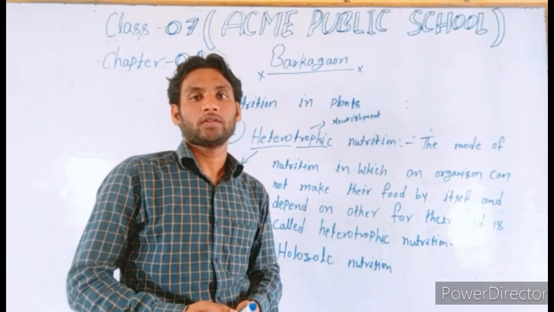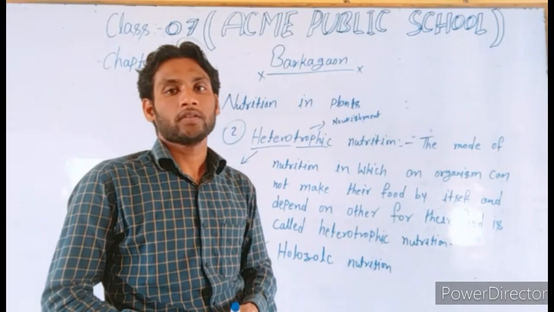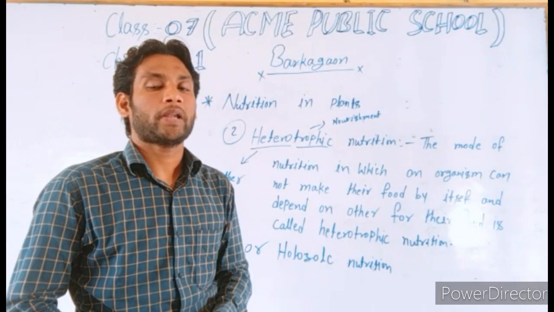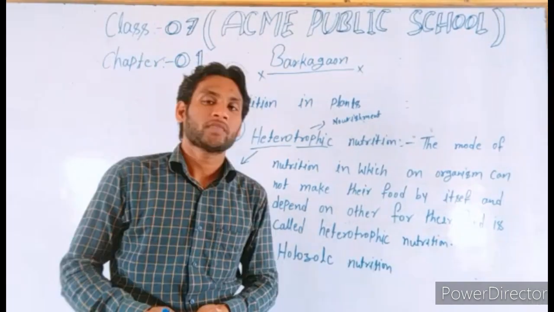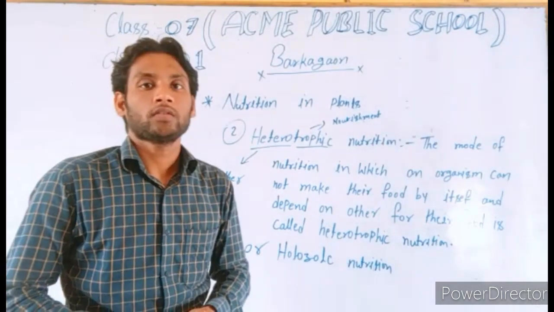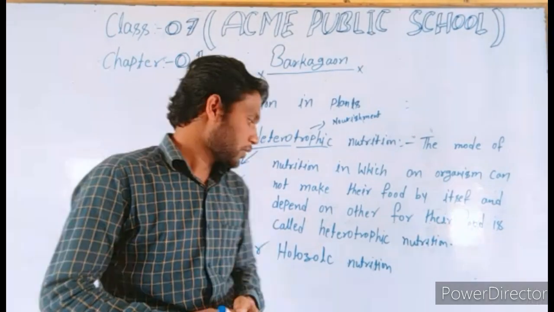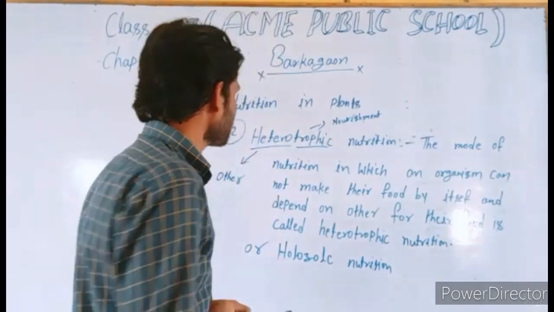So students, organisms like animals, bacteria and fungi cannot make their food. They directly or indirectly depend on green plants for their food. So students, this is our heterotrophic nutrition. Our next topic is the different types of heterotrophic nutrition.